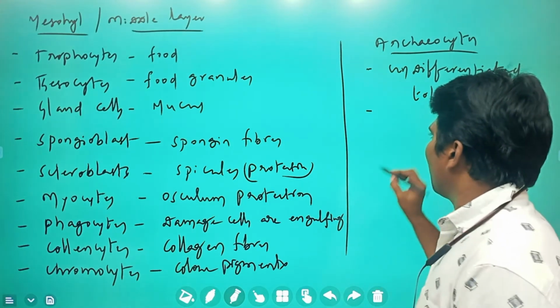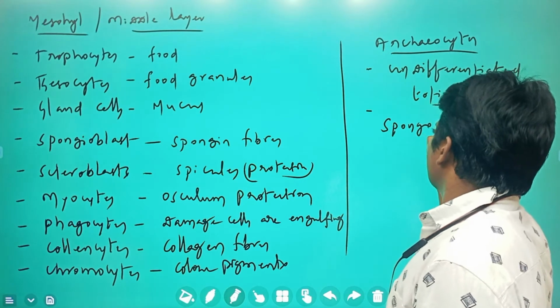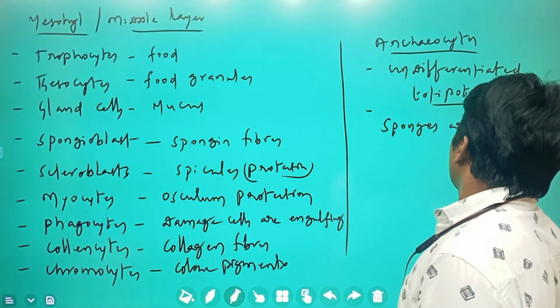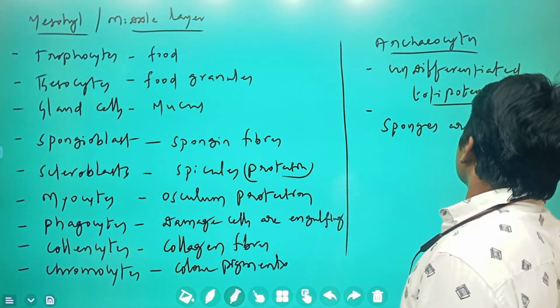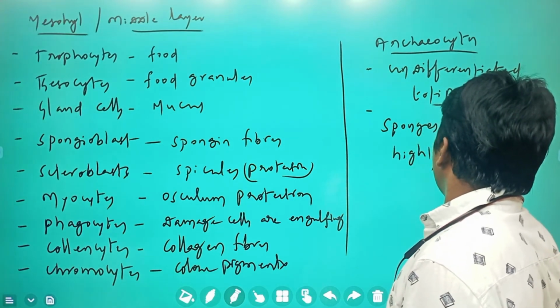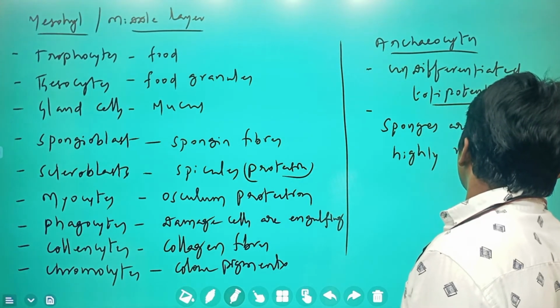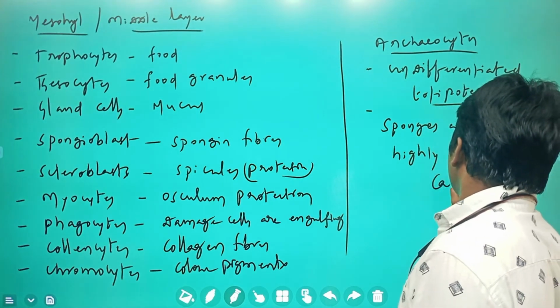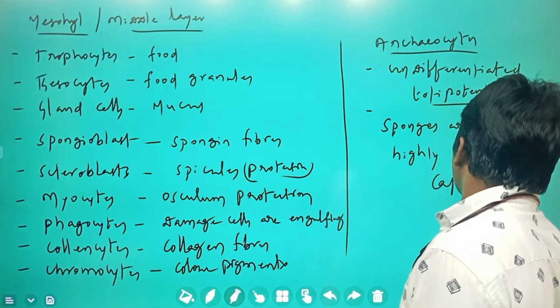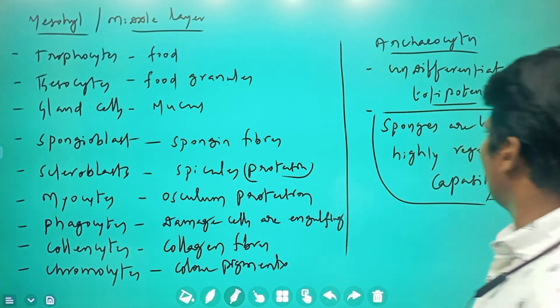That is the reason why sponges have a highly regenerative capacity. Very important from the exam point of view, so many times they ask.